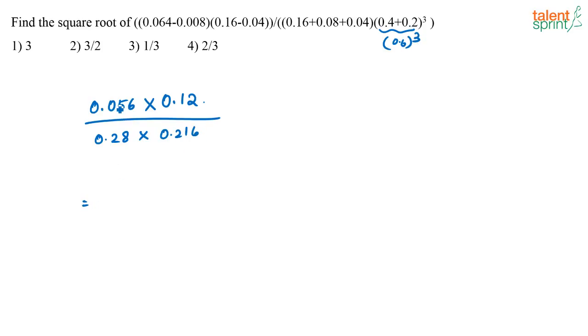Now here, I have 5 decimal places, 5 numbers after the decimal. Here also I have 5 numbers after the decimal places. So directly I can eliminate these decimals, so that is nothing but into 216.